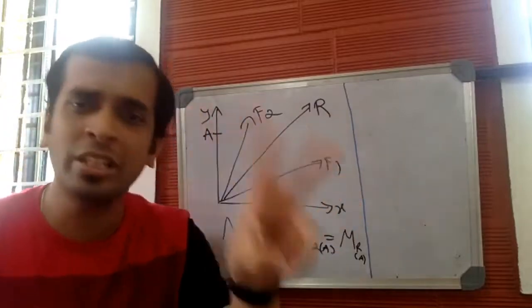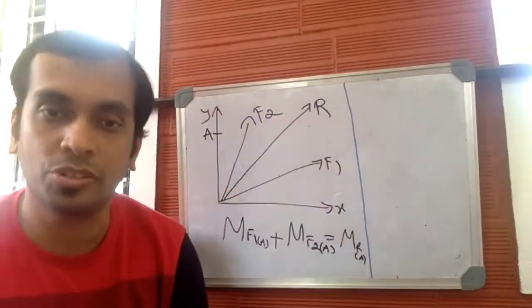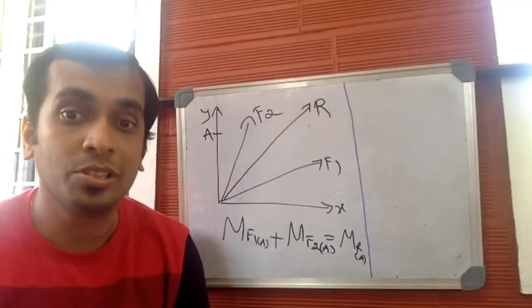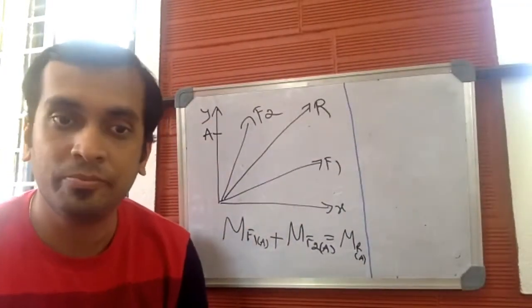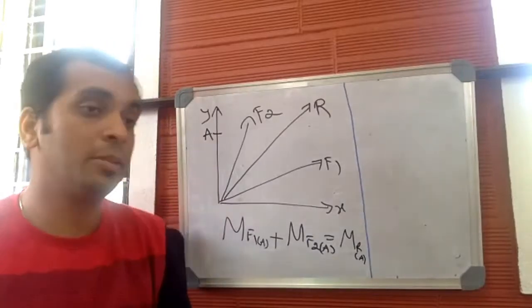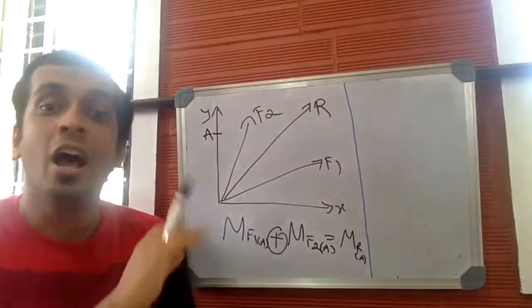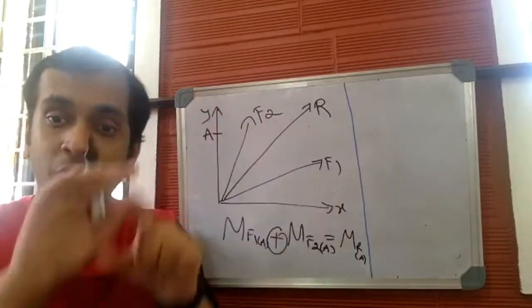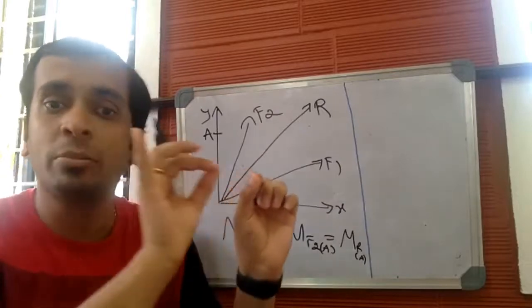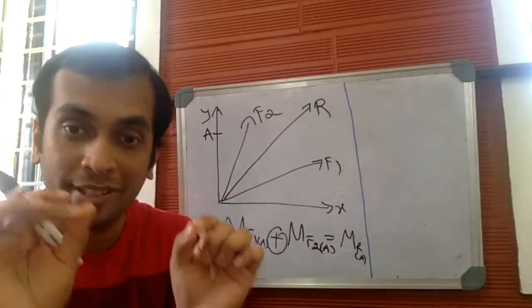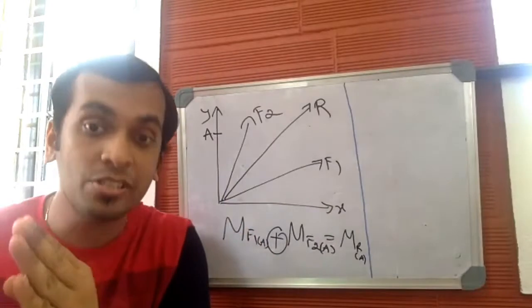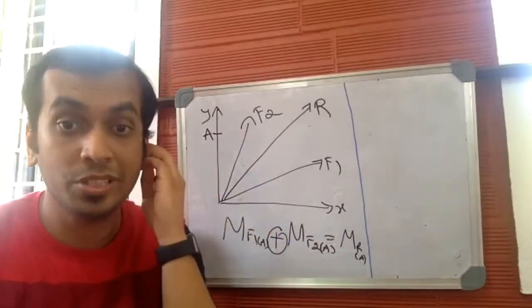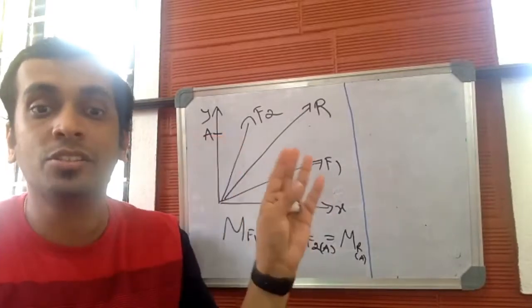This is not applicable only for two forces, but for any number of forces. For example, if you have a number of forces in a particular system, this rule can be applied. So the sum of moment produced by all the forces about a particular point is equal to the moment produced by the resultant of all the forces about the same point. Hope this is clear. This is the meaning of Varignon's theorem.